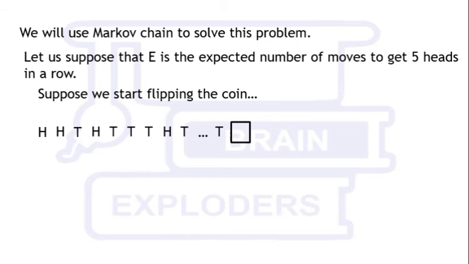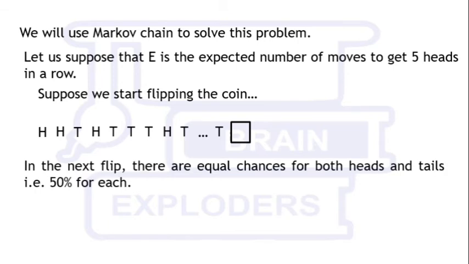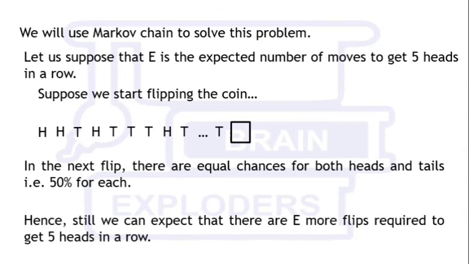In the next flip, there are equal chances for both heads and tails, that is 50% for each. Since there is no difference between the probabilities of getting a head or tail after so many moves, and the last move is not head, we can still expect that E more flips are required to get 5 heads in a row.